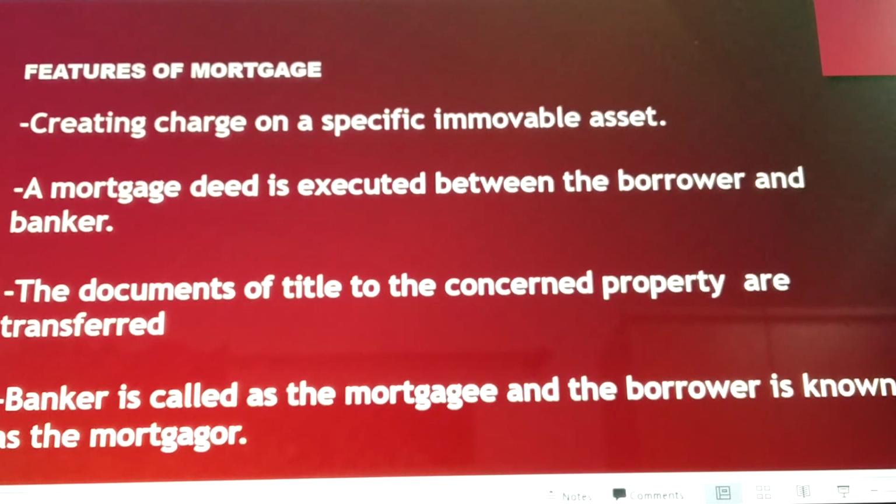Moving on to the next feature. Under this method, the documents of title to the concerned property are transferred to the banker and the physical possession of the security remains with the borrower.